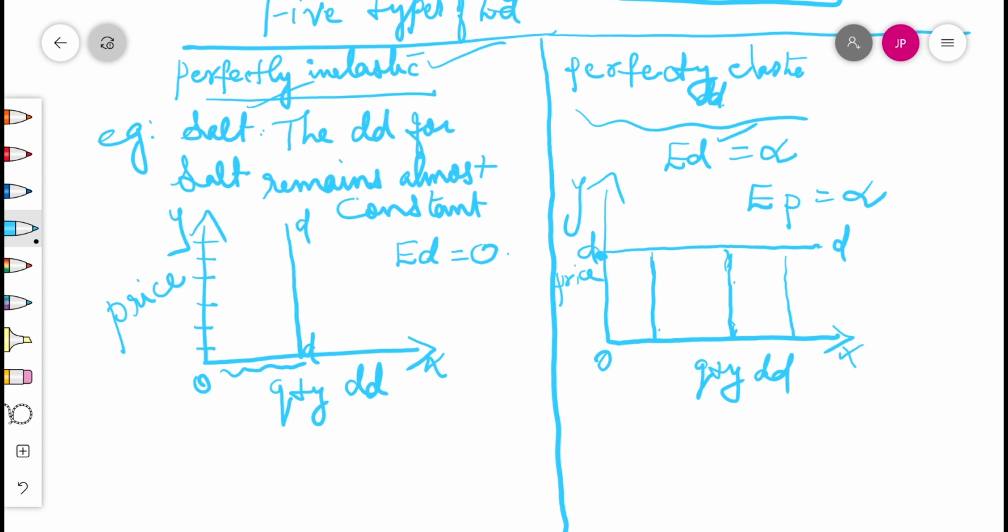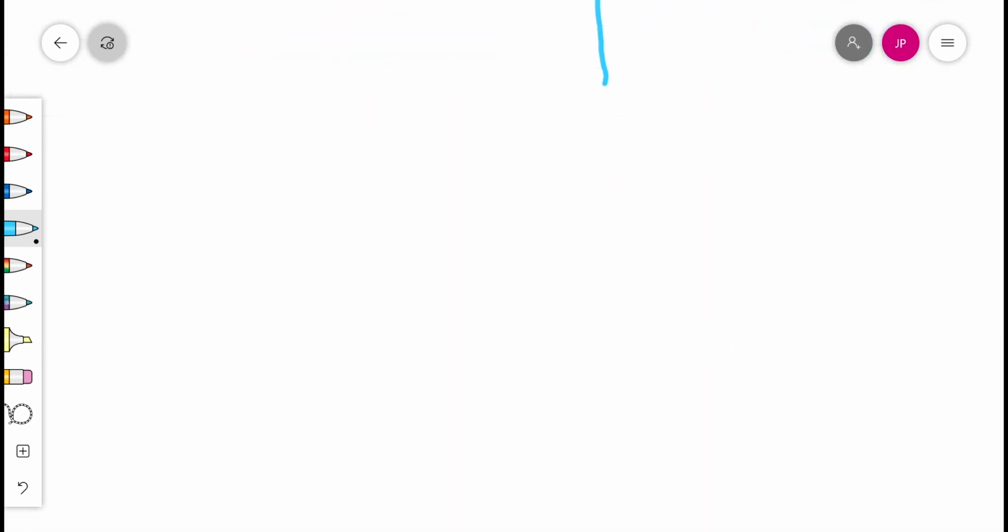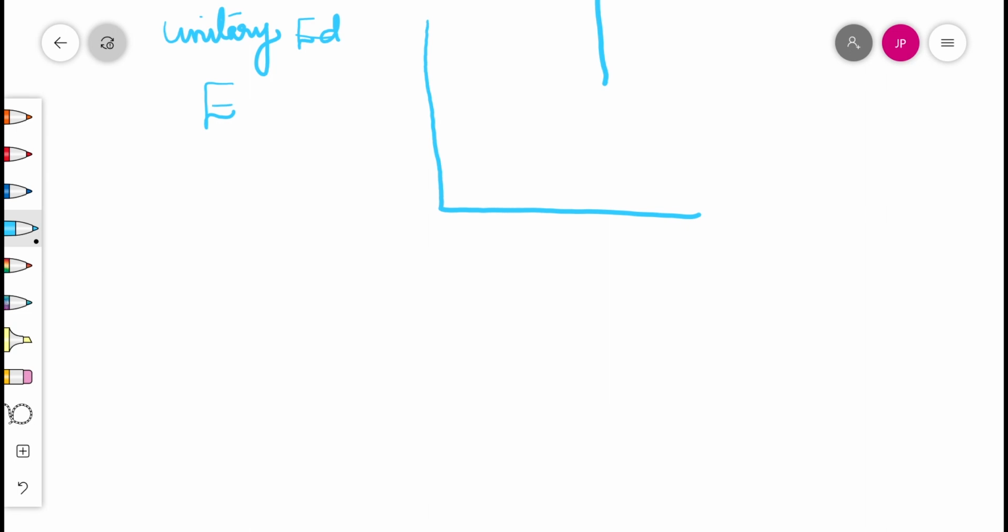So one is zero elastic, the other one is perfectly elastic. The third one we have is unitary elastic. Write the heading, unitary elastic. From the word itself, EP or ED equal to 1. OX and OY, and the answer becomes a rectangular hyperbola.